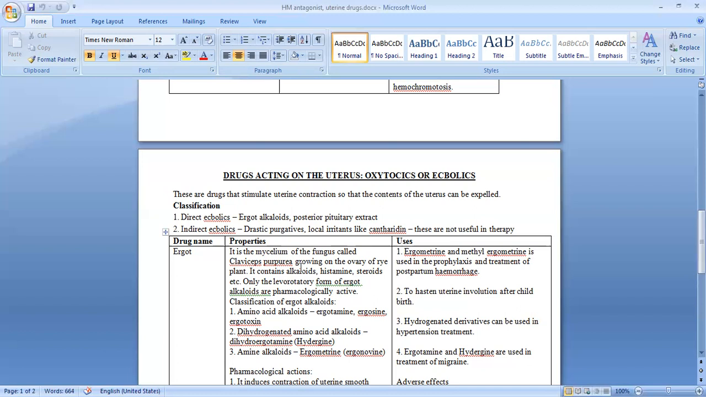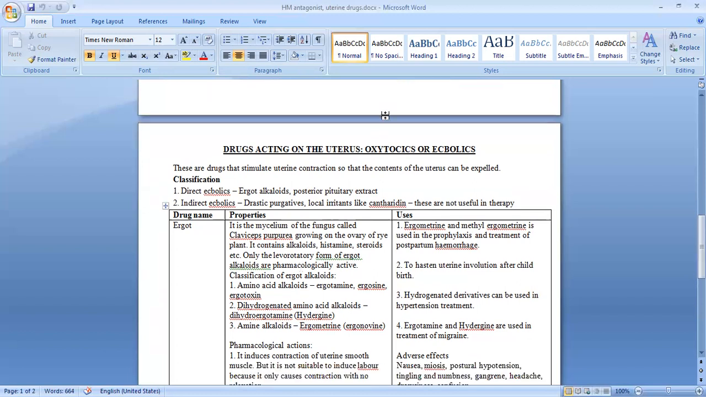We have ergot. Ergot, as you remember, we have studied in pharmacognosy last year. So this ergot is obtained from a fungus called Claviceps purpurea. This Claviceps purpurea fungus grows on the ovary of the rye plant, and that fungus contains some very important alkaloids, histamines, and steroids. Now, it is important to remember that ergot can have two forms, levorotatory form and dextrorotatory form. Only the levorotatory form of the ergot has pharmacological activity.